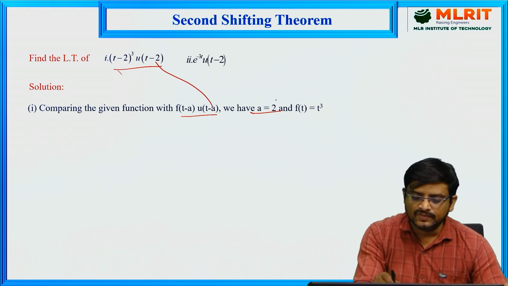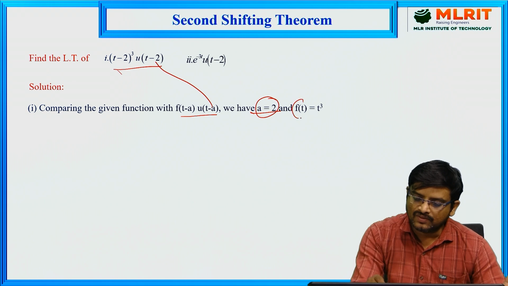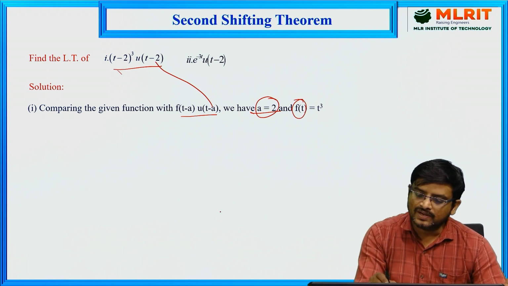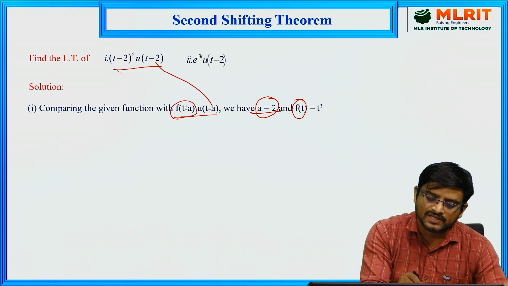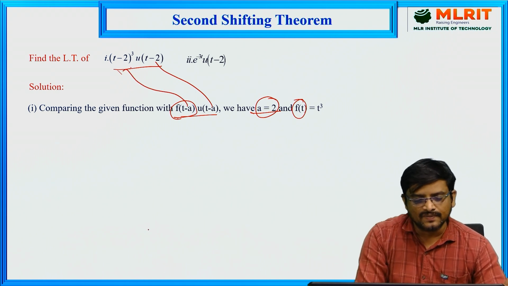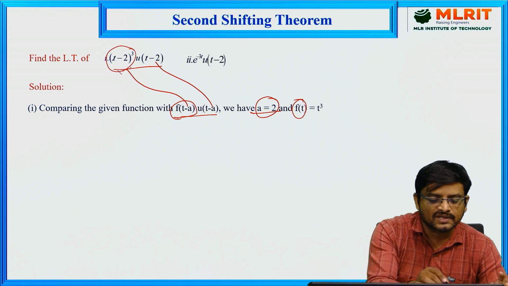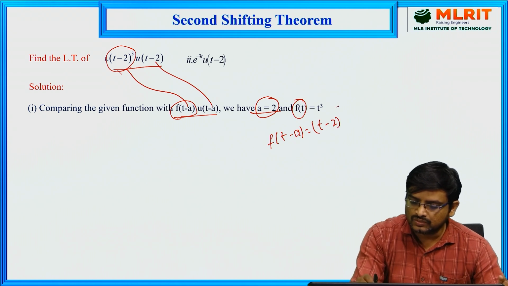So now here we got a is equal to 2. Now I want to get the value of f of t here. How can you get the value of f of t? You take the standard form f of t minus a. Whatever function is multiplied with u of t minus a, you consider that function as f of t minus a. So here you will get f of t minus a is equal to t minus 2 whole cube.